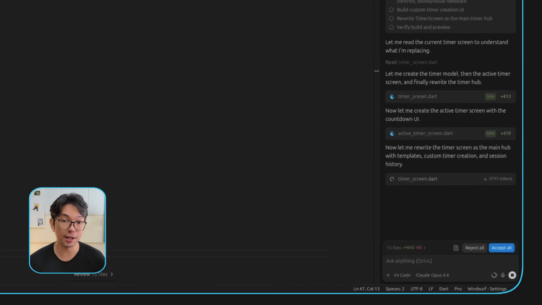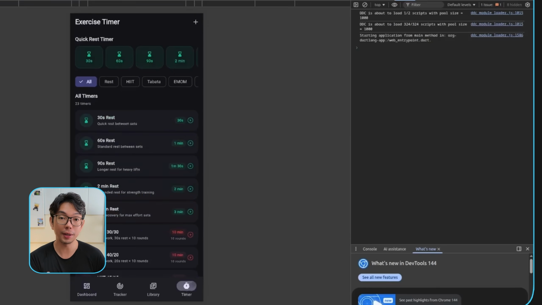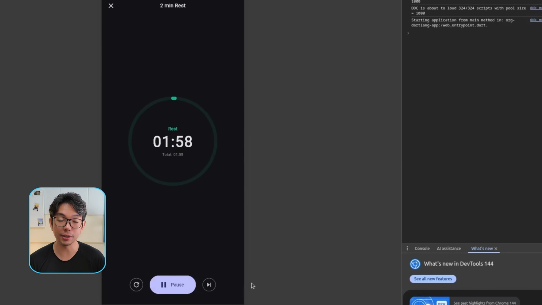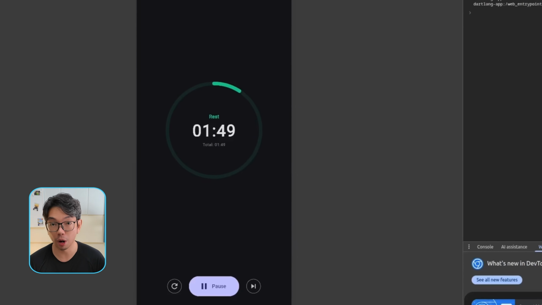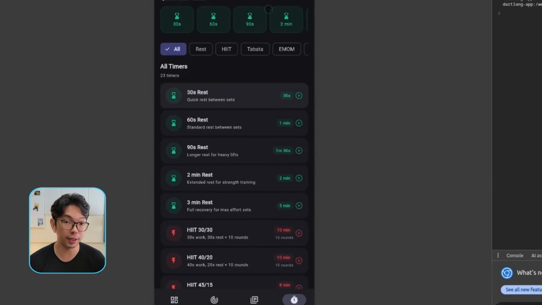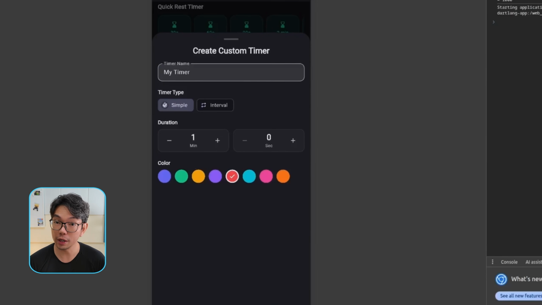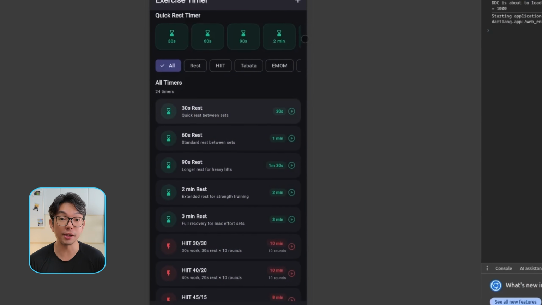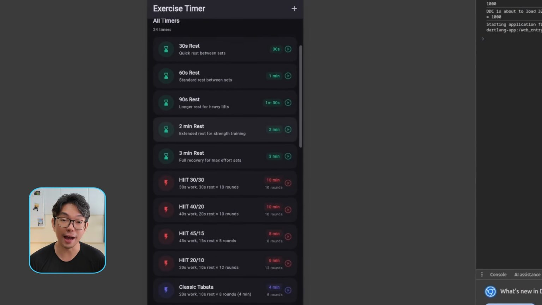And once it is ready, we can test it directly inside of the app. So I'm going to select here one of the preset templates and start it to make sure the countdown behaves properly. Then I'll create a custom timer from scratch to confirm that flexibility is there as well. And everything runs smoothly. The templates work and the custom setup functions exactly as expected.